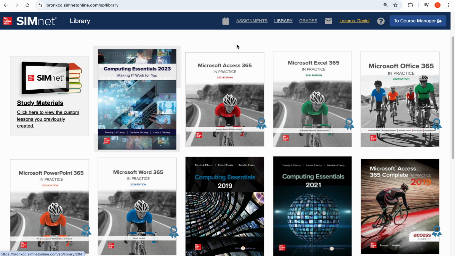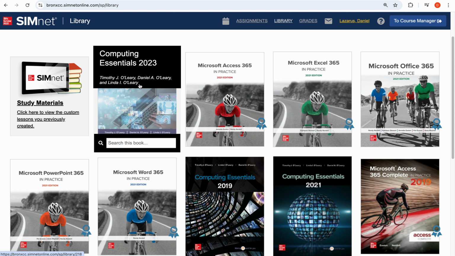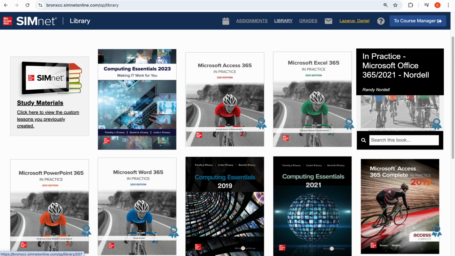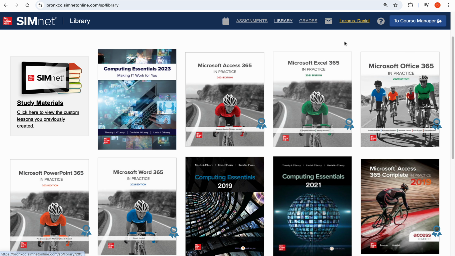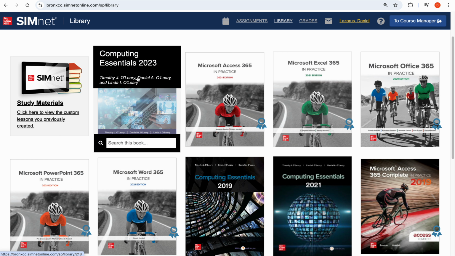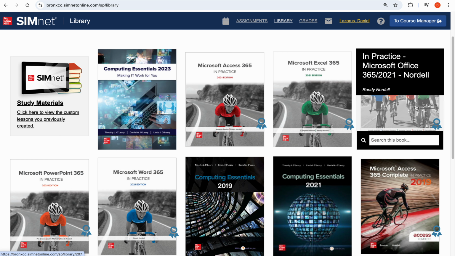Okay, but for people who have bought your book this semester, you should have access to Computer Essentials 2023 and Microsoft Office 365. For students who have bought the SimNet access last semester or the semester before, if you have done Data 10 and you weren't able to complete it, you're using the same book, I'm fine with that, but you will have to use the latest editions of the book. Call them and they may give you access to the new book. Okay, I cannot help you with the book because I don't have access to SimNet or their books and codes.